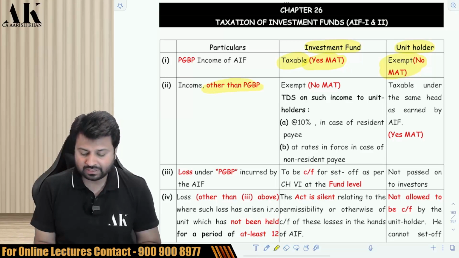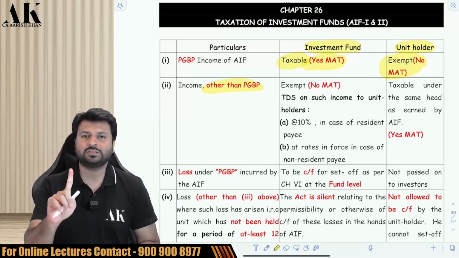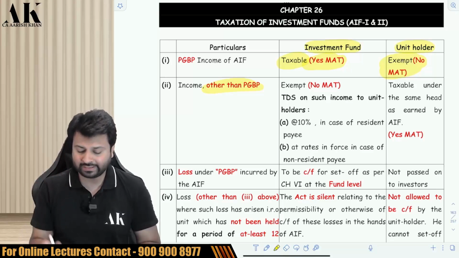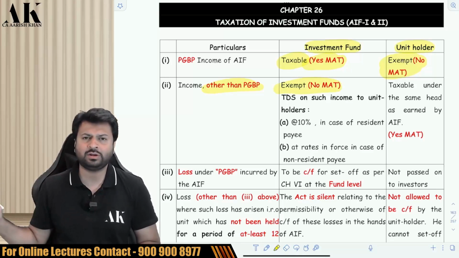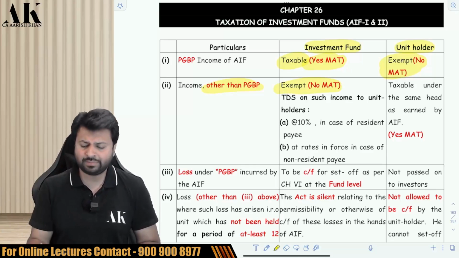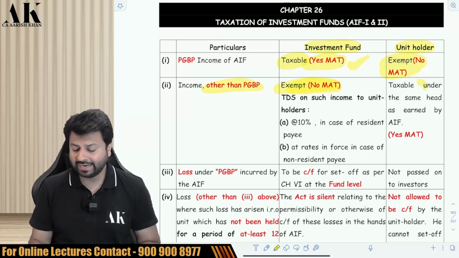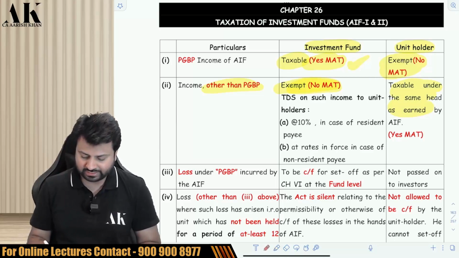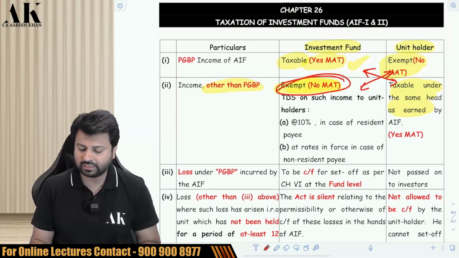Apart from PGBP, what about other incomes? Other incomes like HP, CG, IFOS, all incomes, investment fund is not liable to pay tax. Investment fund is only liable to pay tax in case of PGBP. Other incomes, investment fund is not liable to pay tax, and investor is liable to pay tax. So this is a diagonal taxation. Diagonally, it is taxed. What is exempt over here? It is exempt over here. It is taxable over here.